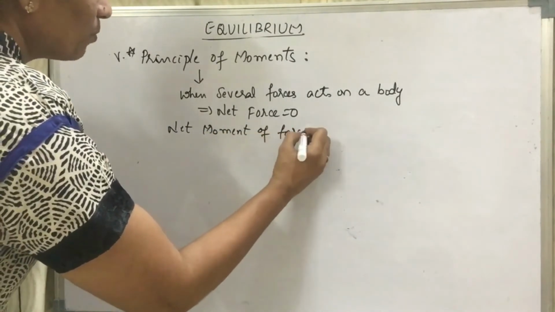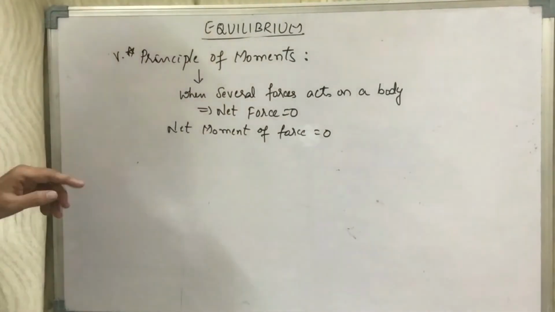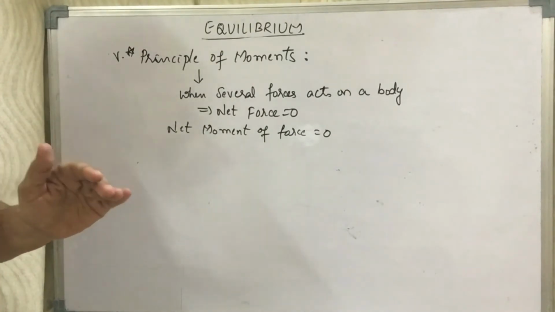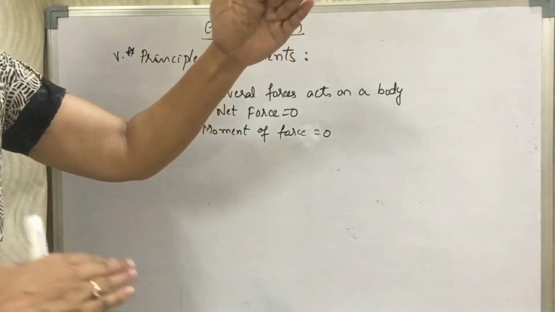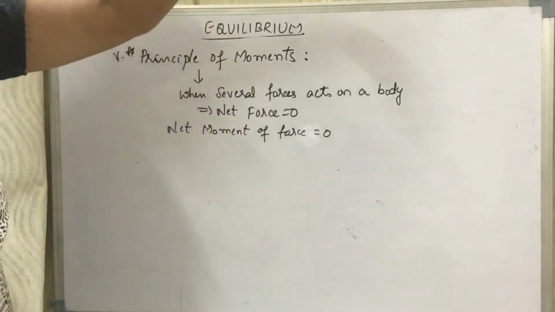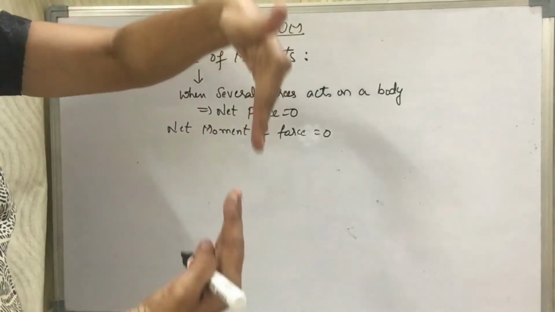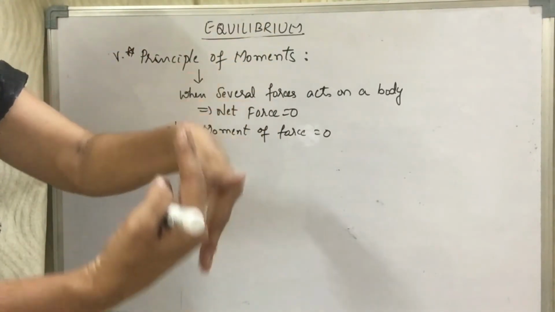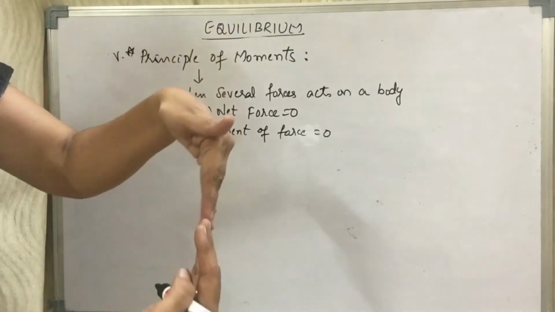It means the forces acting in different directions are equal in magnitude, and the resultant force is equal to 0.